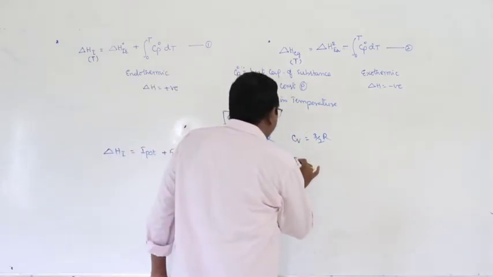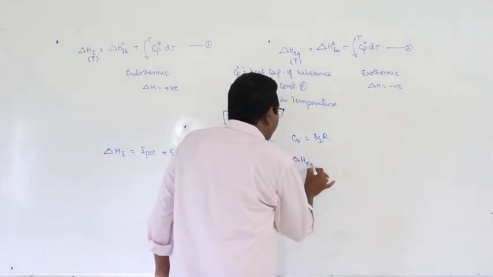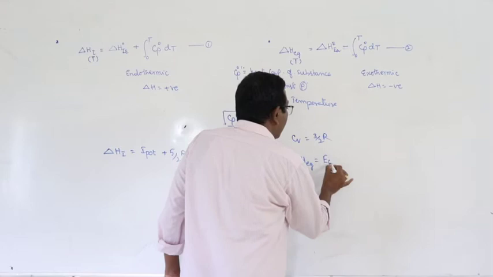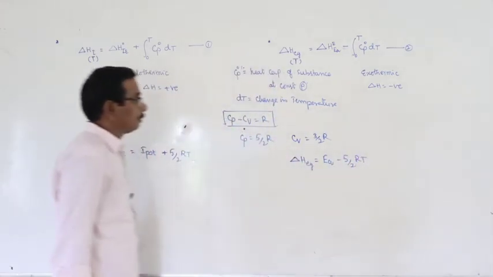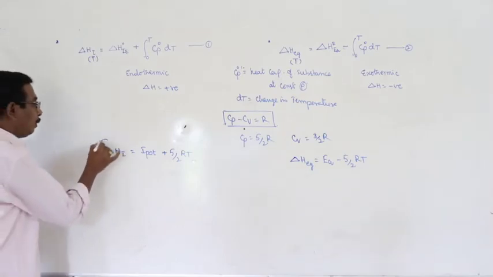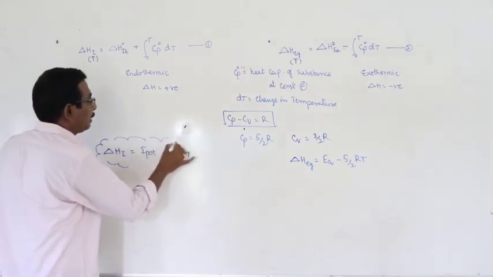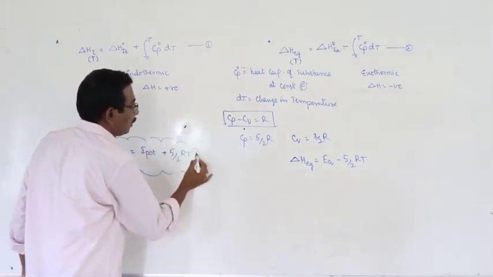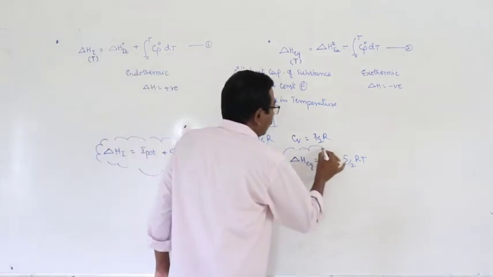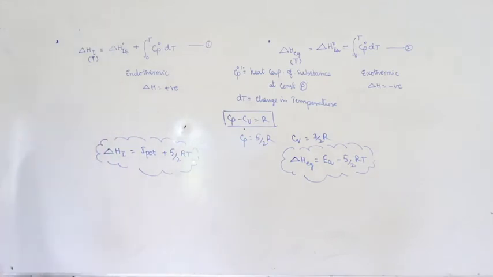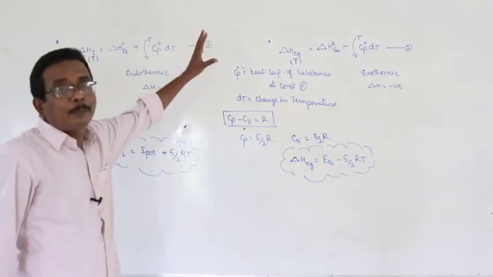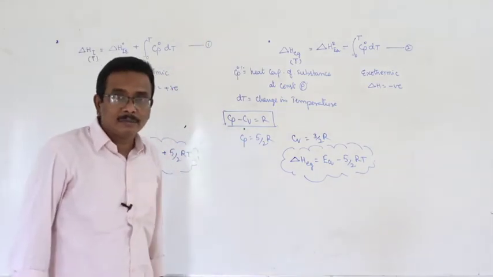And same time here delta Heg is equal to electron affinity minus 5 by 2 RT. This is about the thermodynamic relation between electron affinity and ionization enthalpy. And this is the explanation based on thermodynamic laws.